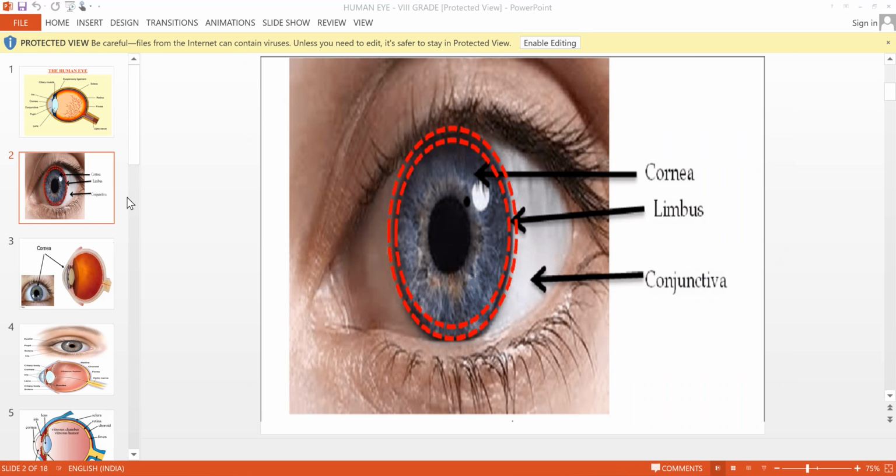One minute, we will draw it. So this is the conjunctiva very clearly. So you read about the conjunctiva.